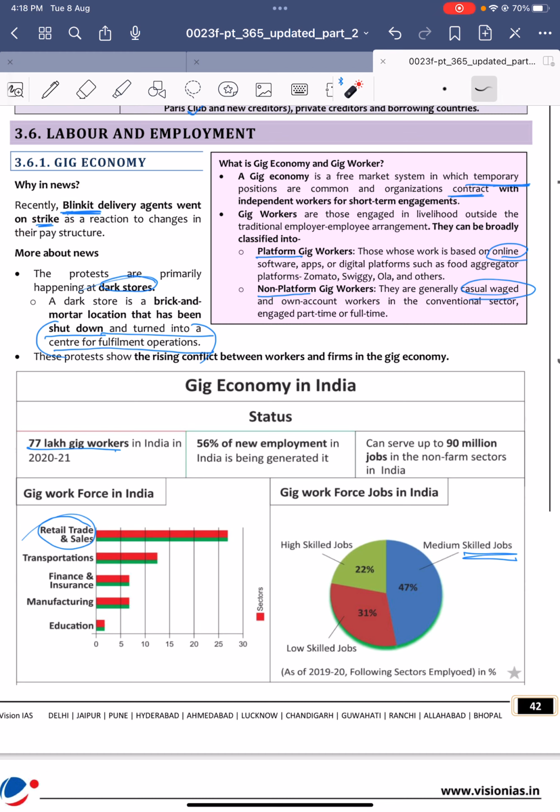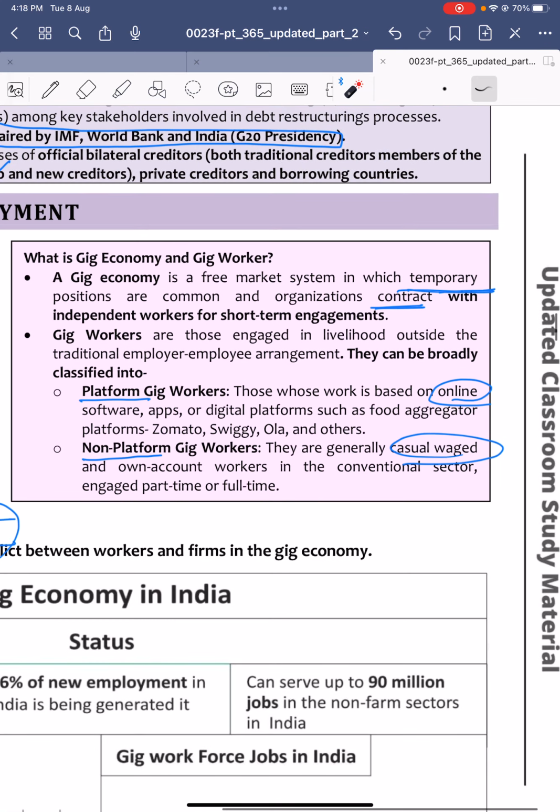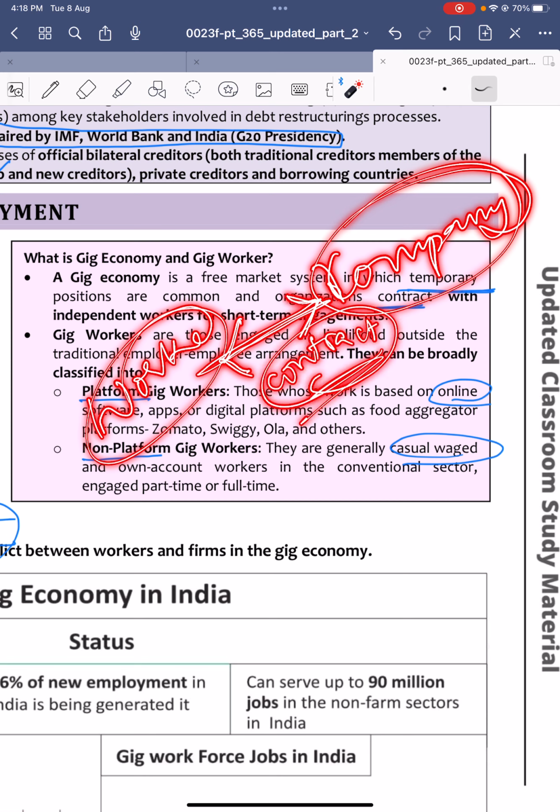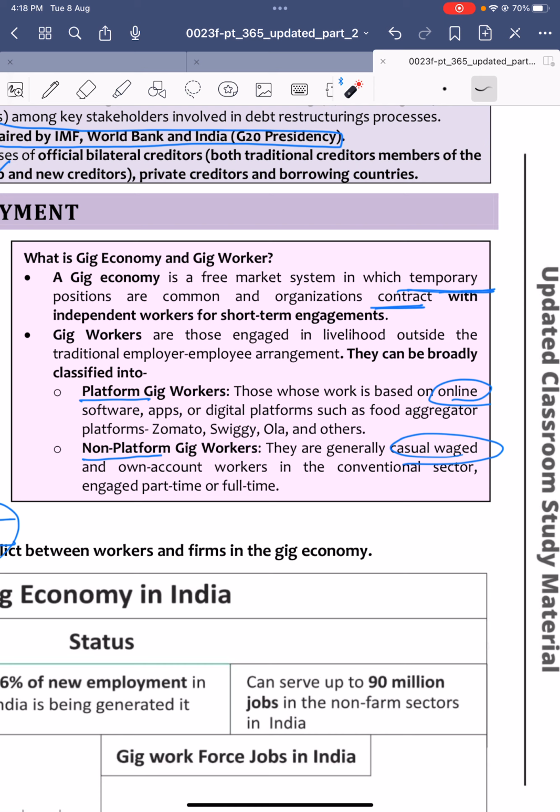Labor and employment, gig economy. Recently, Blinkit delivery agents went on a strike. So what is this gig economy? This gig economy is a free market system under which positions are temporary, not permanent, right? For example, this is a gig worker, and this is a company, say Zomato. They come into a contract, and they work. So this is not a permanent job, but a contract with independent workers for short-term engagements.